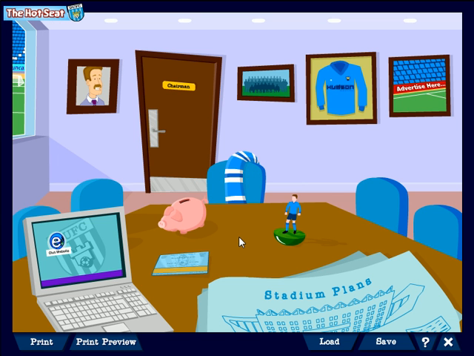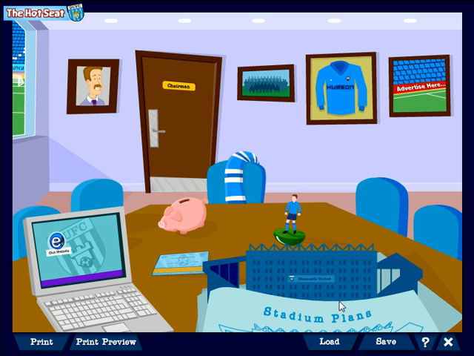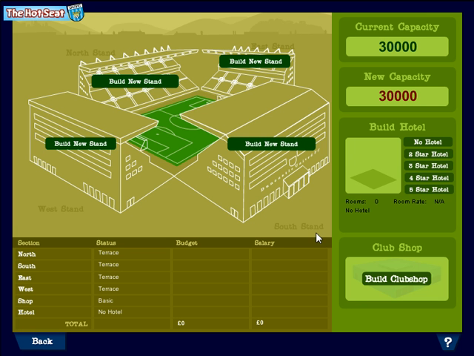And we're going to take a look at the Duncastle Stadium by clicking on the Stadium Plans icon here. Let's open this up. Now, when you start a new game of hot seat, you would discover that the current capacity of the Morsland Stadium, Duncastle's ground, is 30,000 people. That is the maximum number of spectators that could attend a home match.